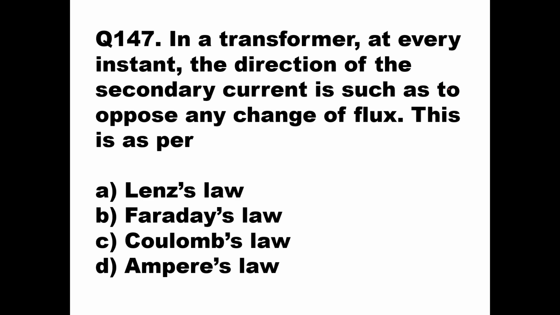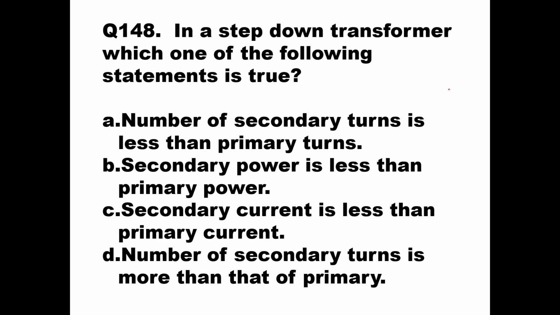So originally whichever voltage or current produced it, it will oppose that in terms of direction. So it is Lenz's law of electromagnetic induction which says about direction. Here option A is the right answer, Lenz's law. Then we'll go to the next question.